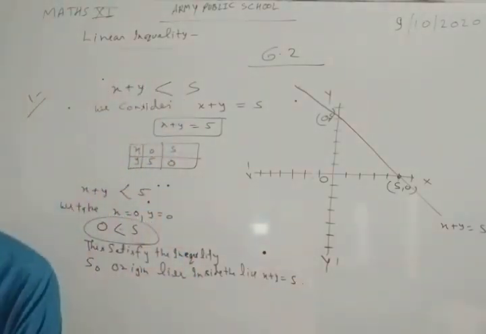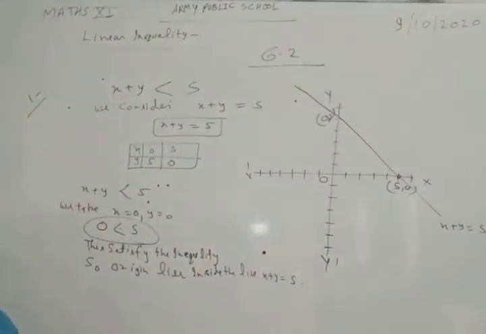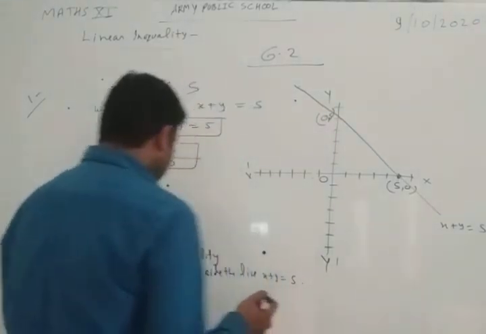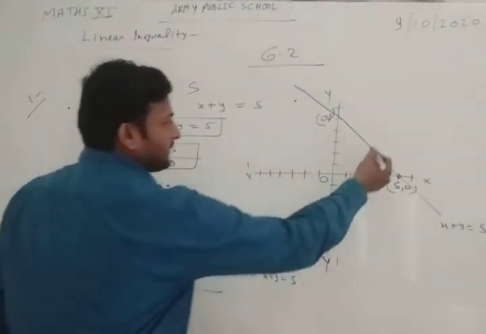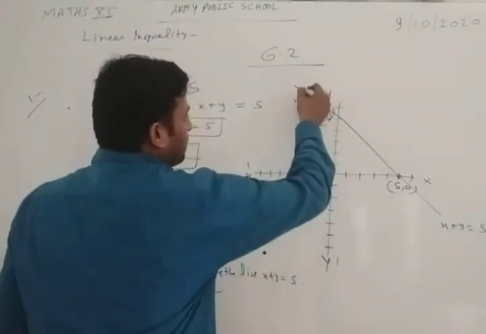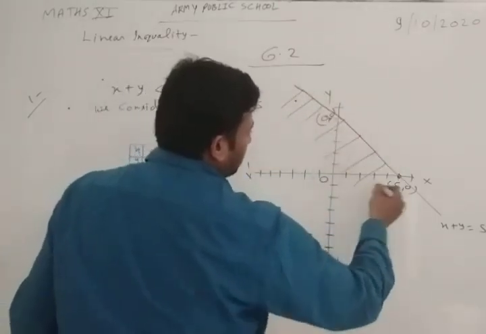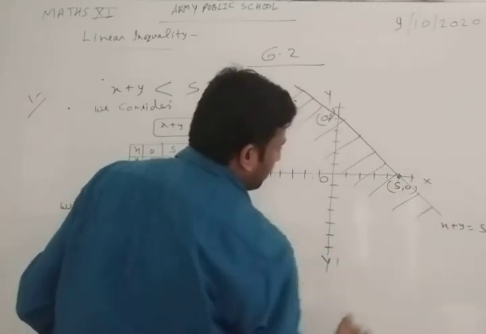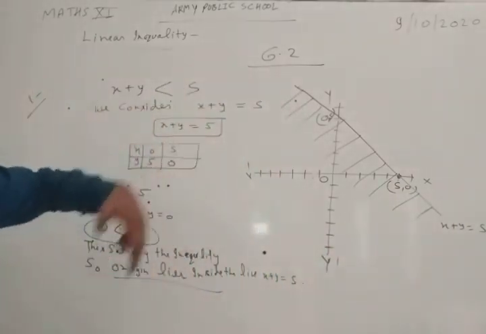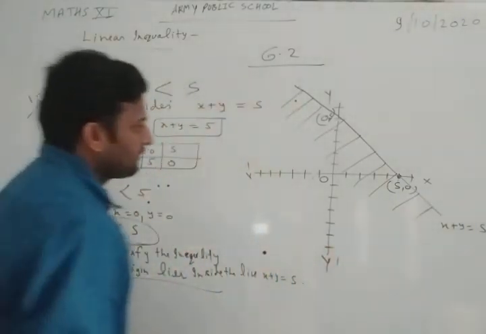So our origin will lie where? Inside the line. So what we can say is that the origin is inside the line. So the line is this. So our solution region will be inside the line.